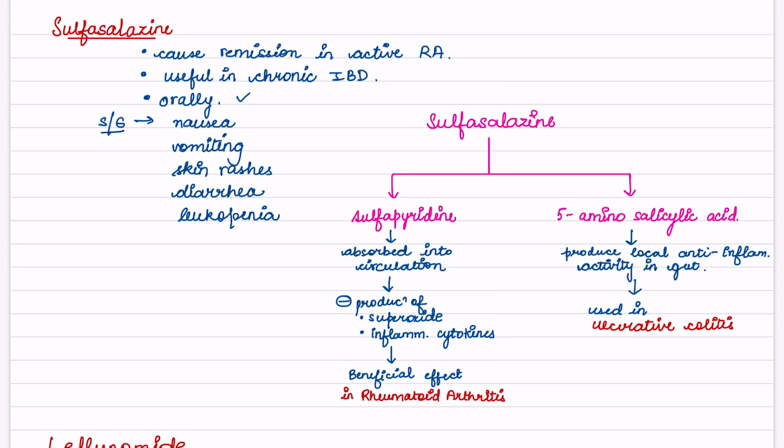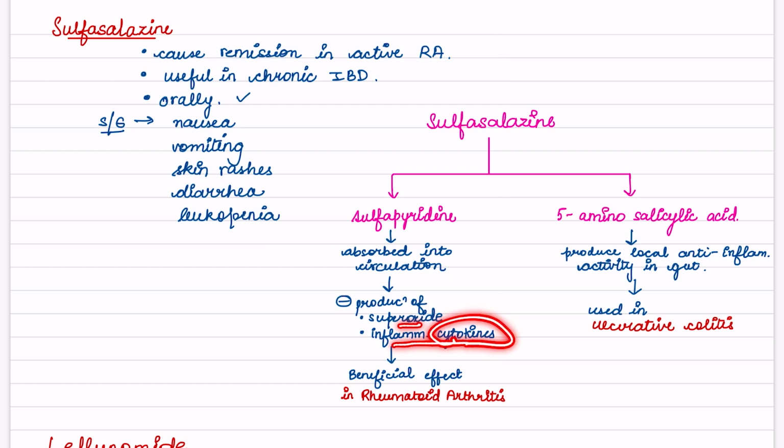Now next, moving on to sulfasalazine. It causes remission in active rheumatoid arthritis. It is useful in chronic inflammatory bowel disease. Route is oral. Side effects: nausea, vomiting, skin rashes, diarrhea, and leukopenia. Now, sulfasalazine in the gut breaks into sulfapyridine and 5-aminosalicylic acid. Sulfapyridine is absorbed into circulation and it inhibits the production of superoxide and inflammatory cytokines.